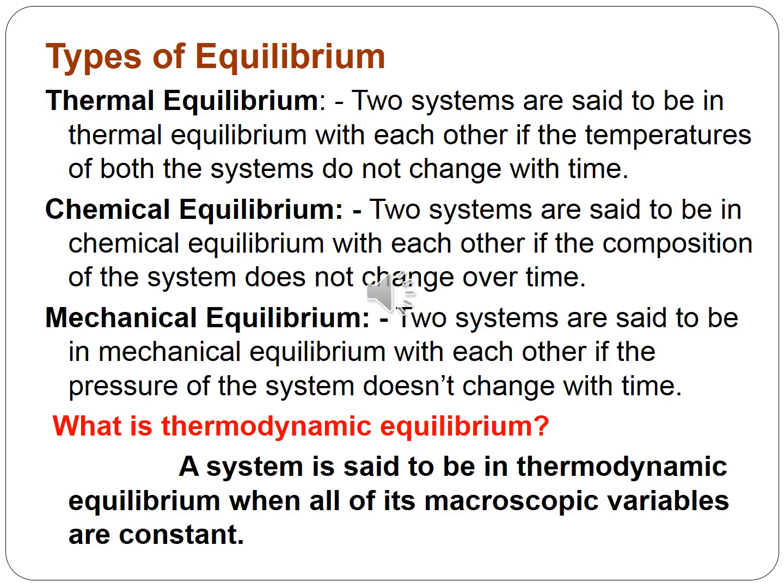What is chemical equilibrium? Two systems are said to be in chemical equilibrium with each other if the composition of the system does not change over time. Then, what is mechanical equilibrium? Two systems are said to be in mechanical equilibrium with each other if the pressure of the system does not change with time.